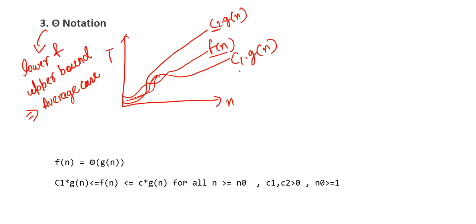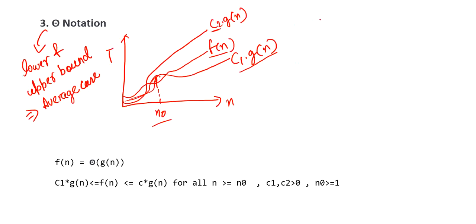And what is the lower bound? So c1 into g of n is the lower bound after a particular point, that is n naught, right? After this threshold value, f of n cannot move below this particular value, that is c1 into g of n, and cannot go above this particular value, that is c2 into g of n, right? So theta notation covers both lower and upper bound.